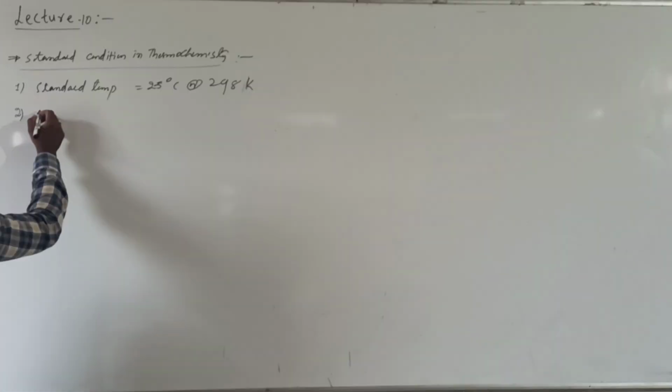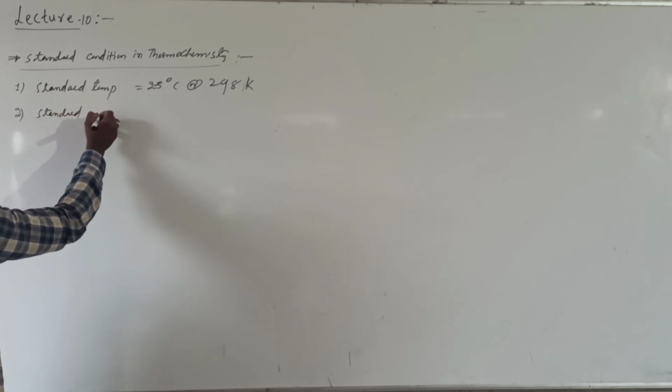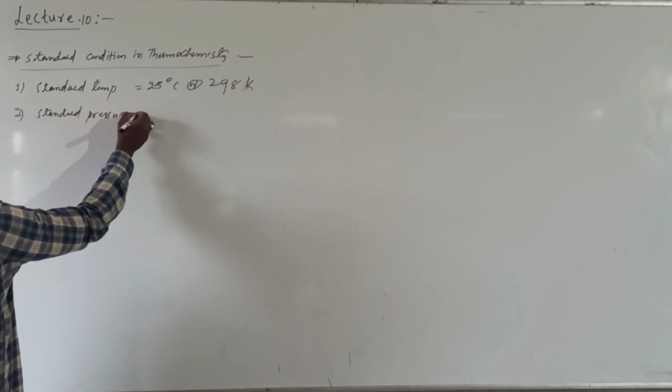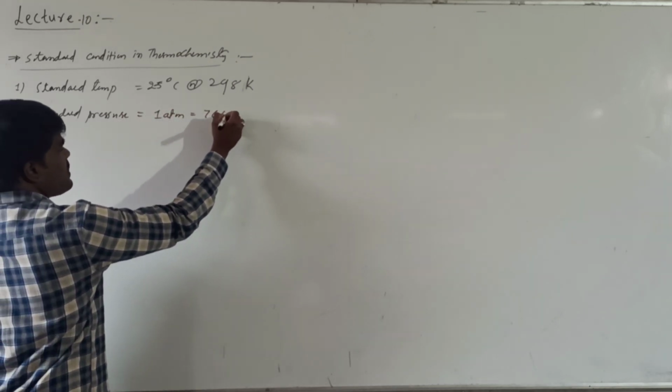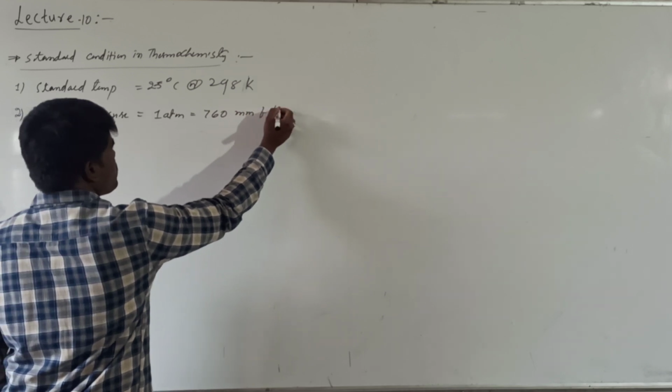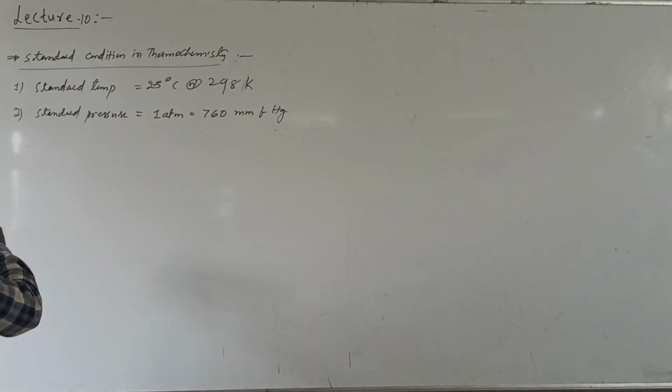And standard pressure: 1 atm or 760 mm of Hg pressure is considered standard pressure.